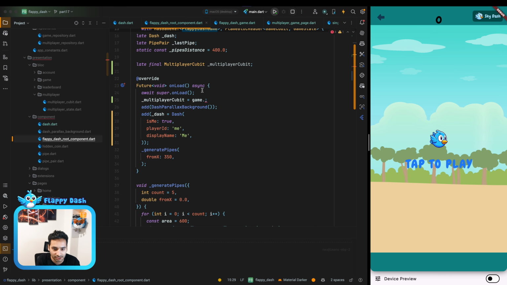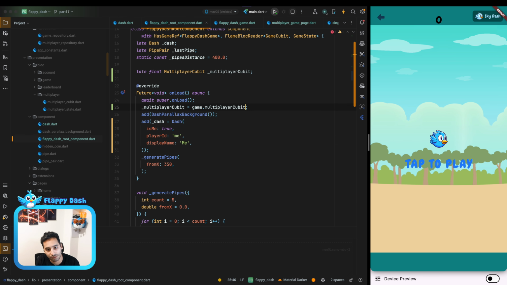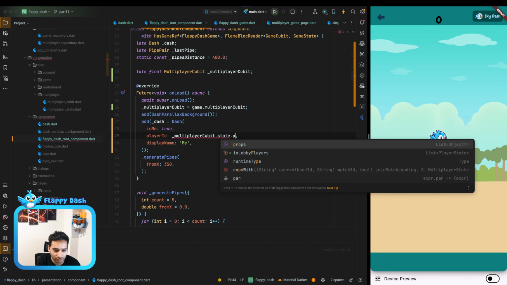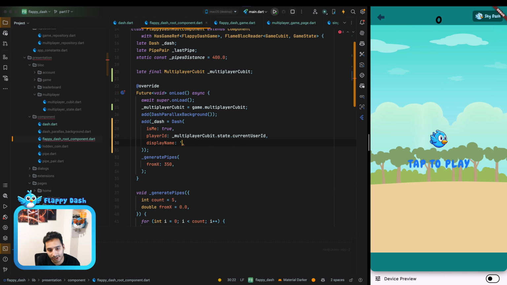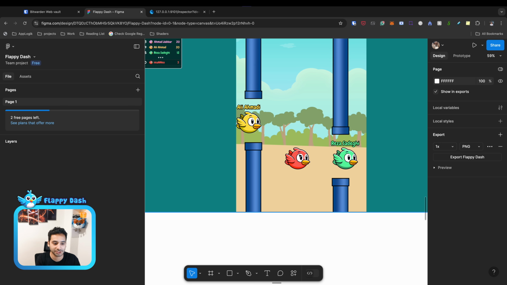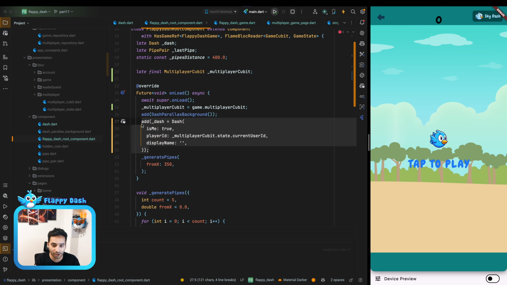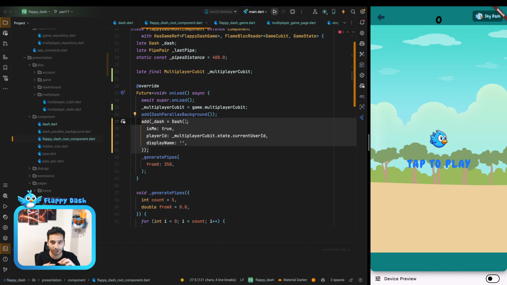Now we can access it here. So inside the Flappy Dash root node, we have game.multiplayerCubit, and player ID is state.playerID or current user ID. Yes. And the display name is empty, because in the design I decided to not show anything for the current user. I'm not sure, maybe in the future we will add it, but for now I just decided to not show it. We just show it for other players. And I think we are good to go for the dash that is for us. And now we can just listen to the events and add the dashes for other players.